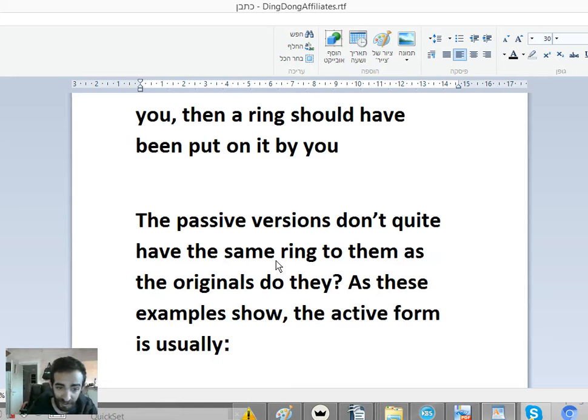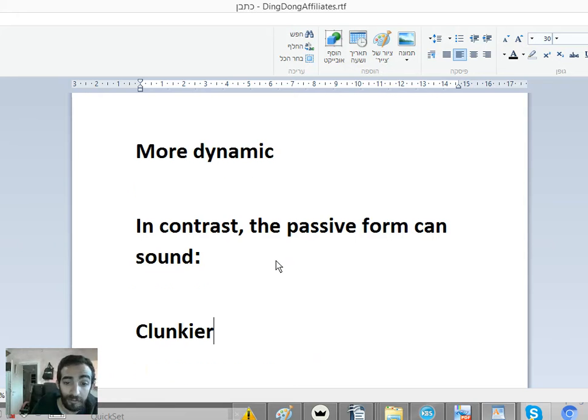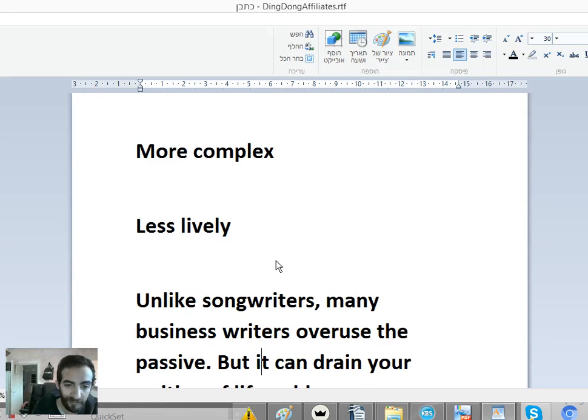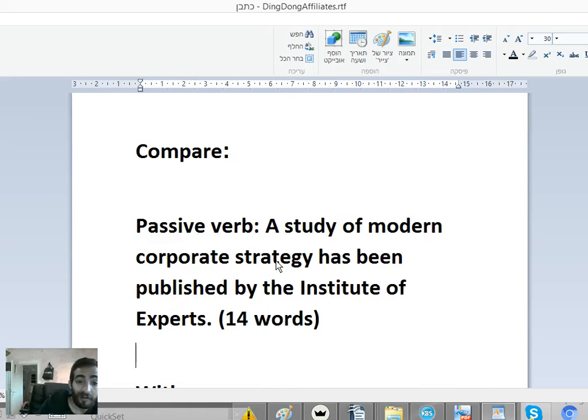And the passive versions don't quite have the same ring as the originals, do they? As these examples show, the active form is usually shorter, simpler, and more dynamic. In contrast, the passive form can sound clunkier, more complex, less lively. Unlike songwriters, many business writers overuse the passive, but it can drain your writing of life, add unnecessary wordage, and slow your reader down.